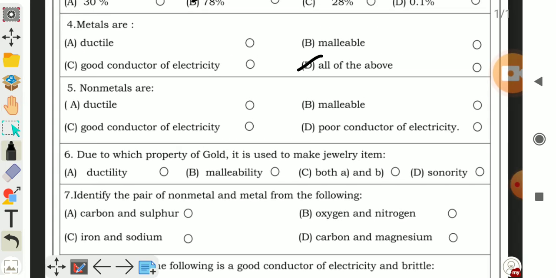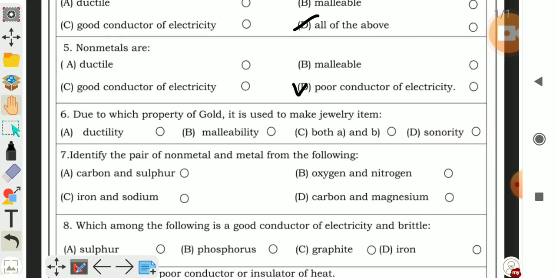Question 5. Non-metals are, which ones are non-metals? A, ductile, B, malleable, C, good conductor of electricity, and D, poor conductor of electricity. So all these three properties A, B, and C are properties of metals, not of non-metals. So the correct answer is D, poor conductor of electricity.